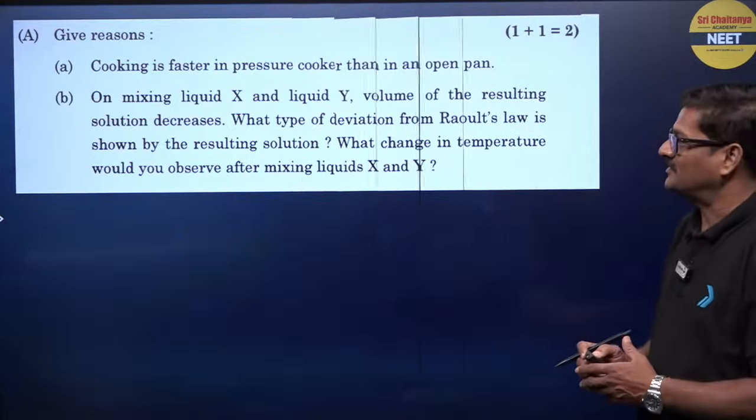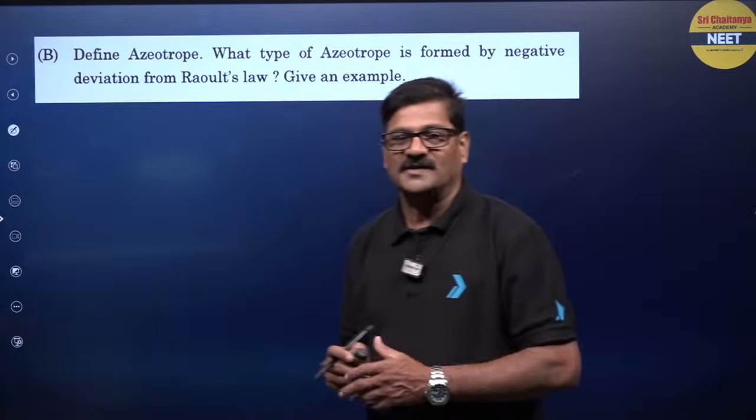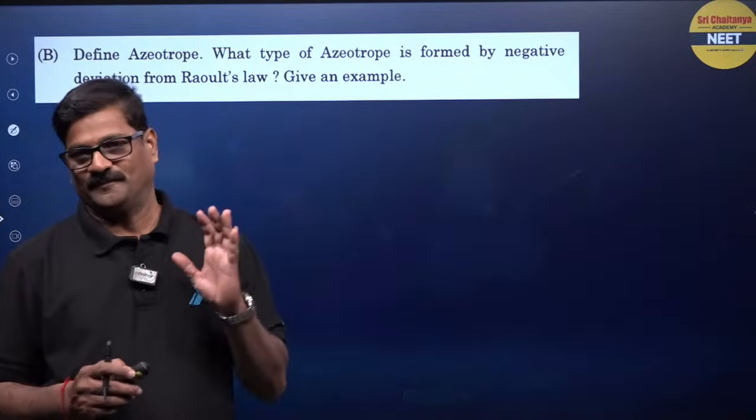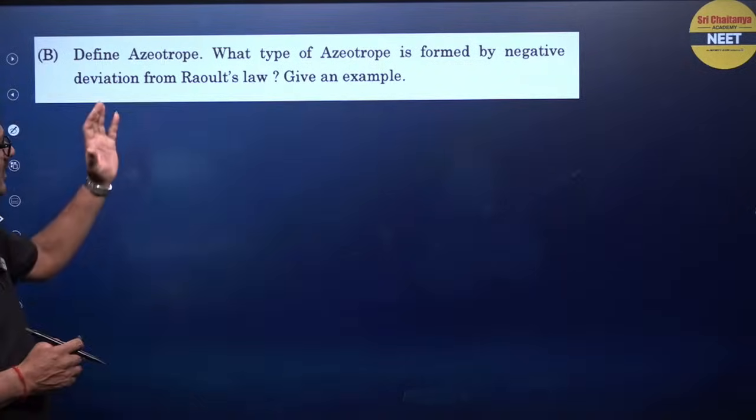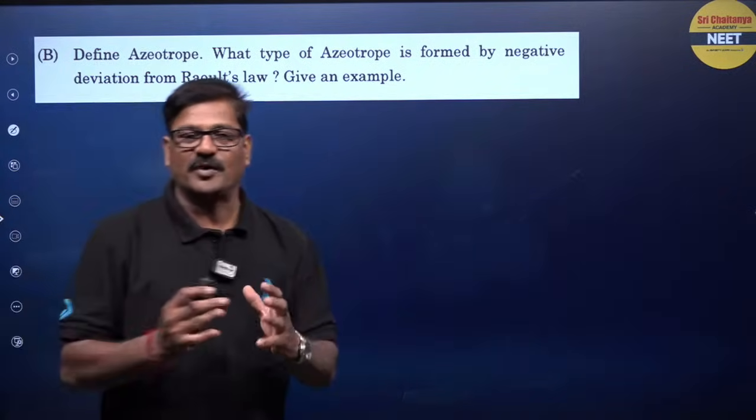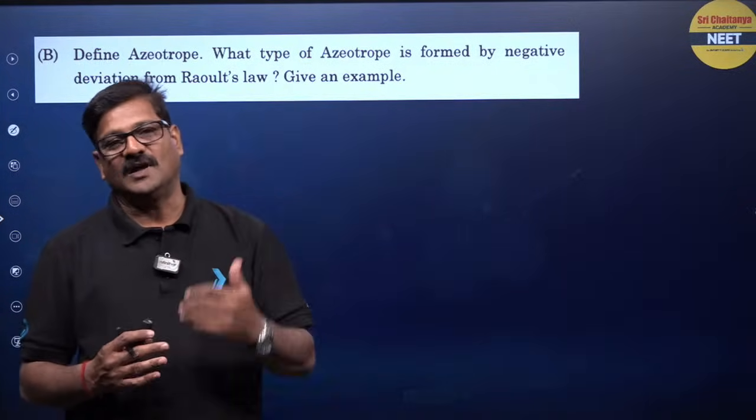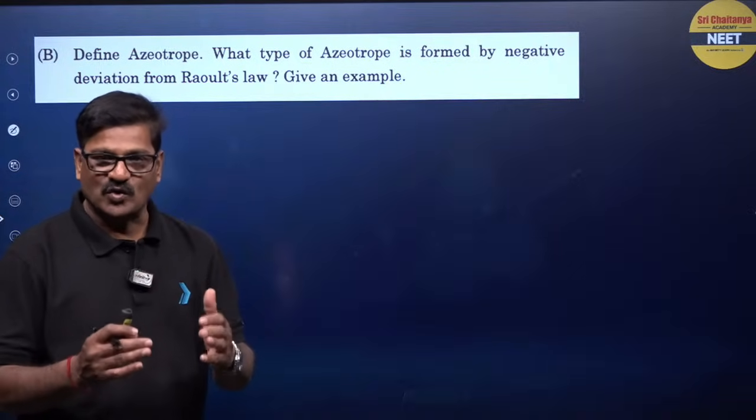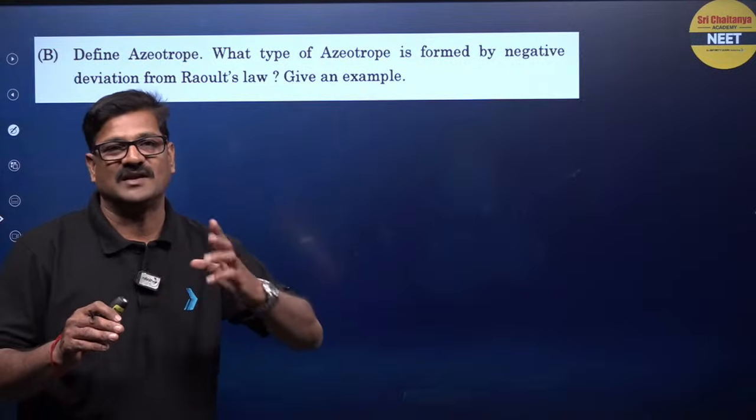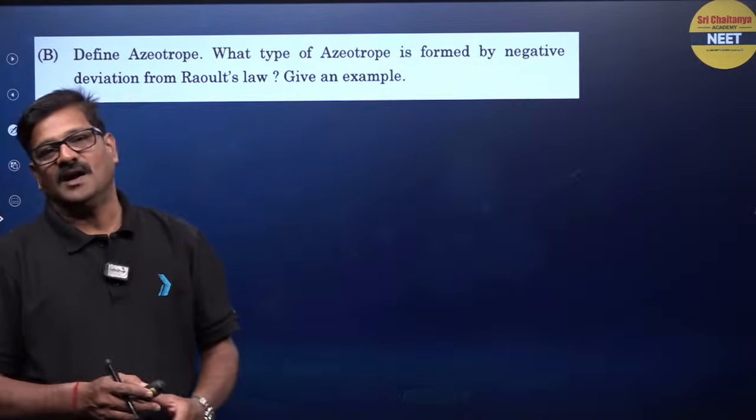And I want to look at one more question. Here: define an azeotrope. An azeotrope itself is a non-ideal solution. A mixture of non-ideal solution which, at a given proportion, boils together. So that is called an azeotropic mixture. So an azeotropic mixture will have the same mole fraction in the liquid phase as well as in the vapor phase. So this is what is called an azeotrope.